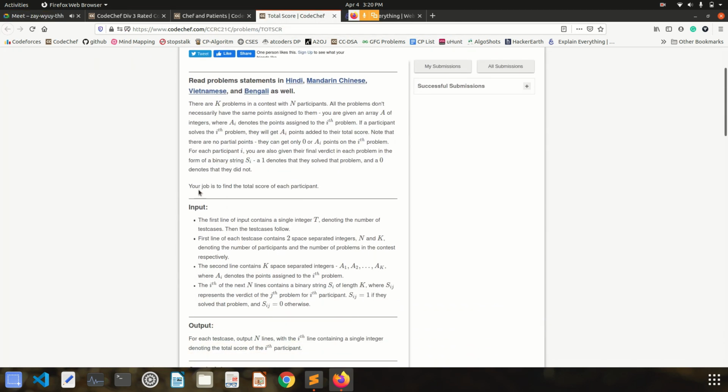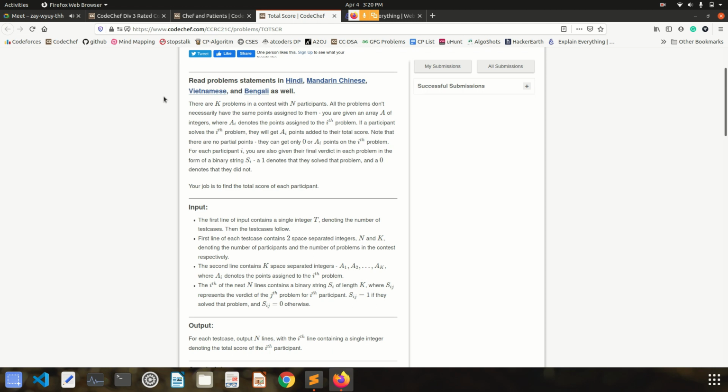So the second question we are having today is, there are k problems in a contest and n participants. So there will be a contest in which n participants are there, and there are k problems, right? All the problems don't necessarily have the same points assigned to them. You are given an array of integers where ai denotes the point assigned to the ith problem. So we will be given an array, and each index will represent how many points are assigned to which problem, right? If a participant solves the ith problem, they will be assigned ai points added to their total score. Note that there are no partial points. They can get only 0 or ai points on the ith problem.